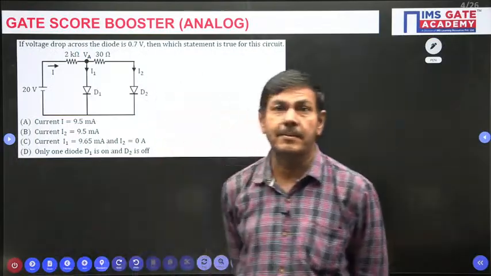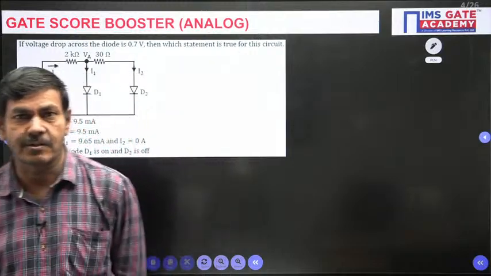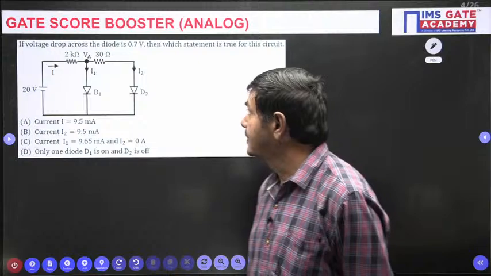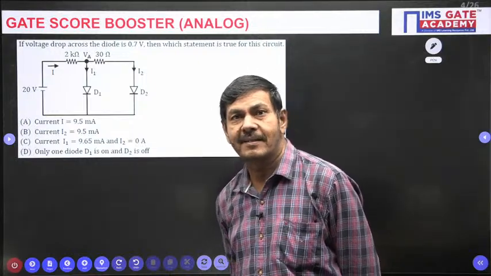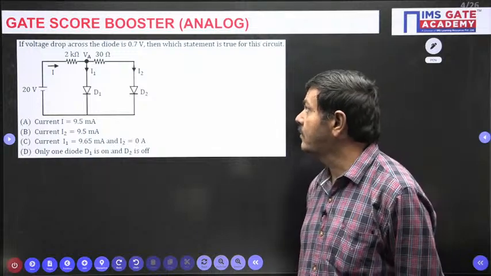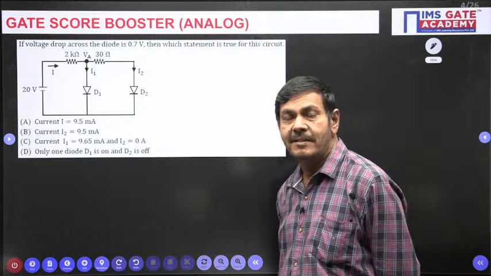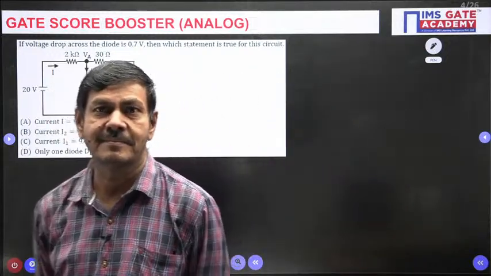Yes, this is the first problem from the analog circuits, here in the second session. Can anybody do this question without my help? Initially, I wish to give it in the hands of the students. If they give the answer, very good. Otherwise, I will do it. No problem. Understand?